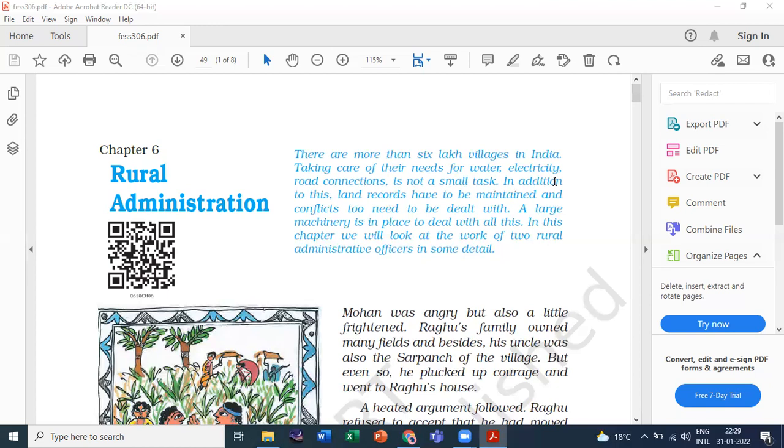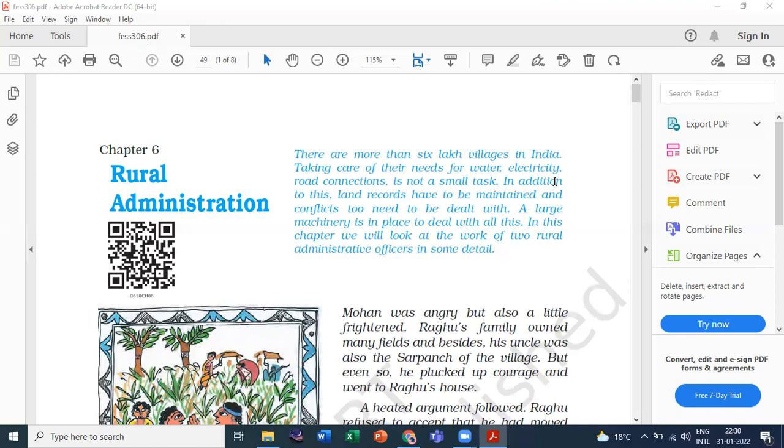That is, a big country like India, why do we need to maintain the administration at the rural level? So again, I will say the question: in a country like India, why do we need to maintain the administration at the rural grassroots level? So remember, you will find the answer here below.